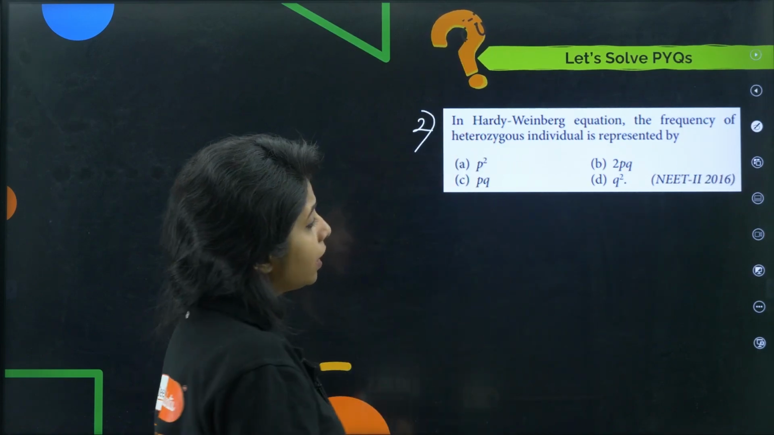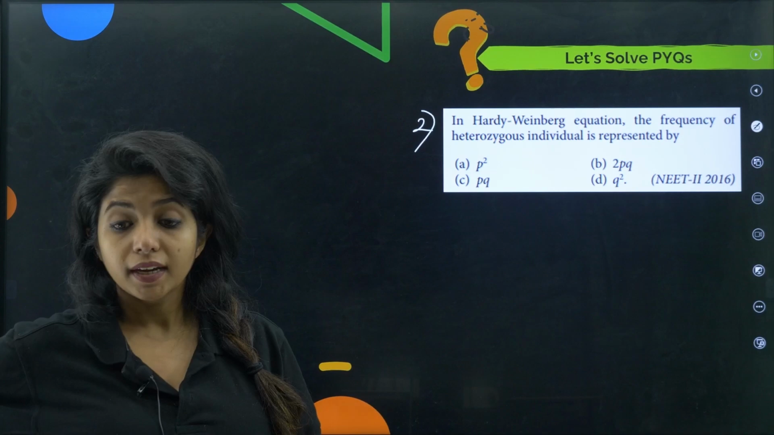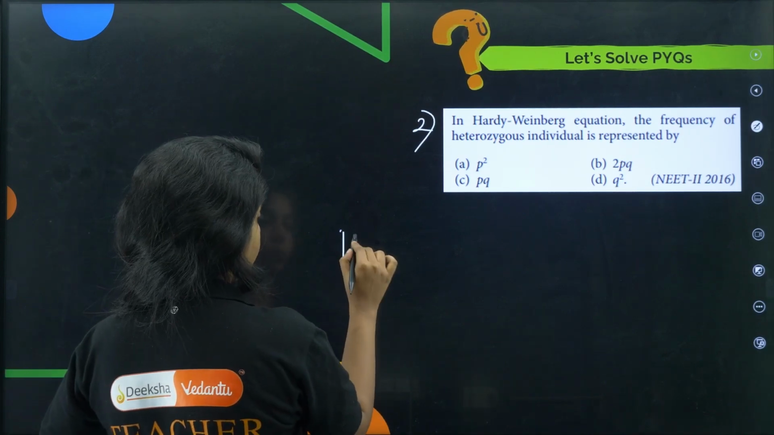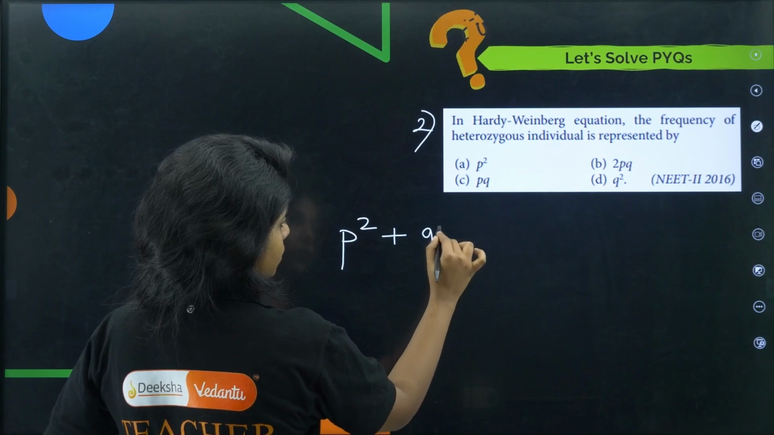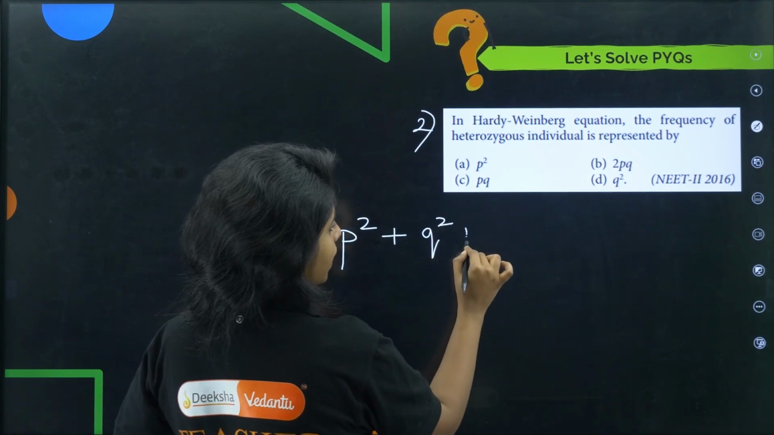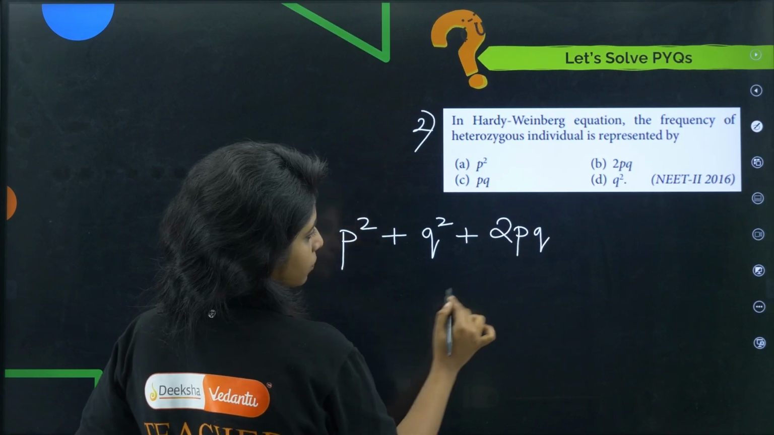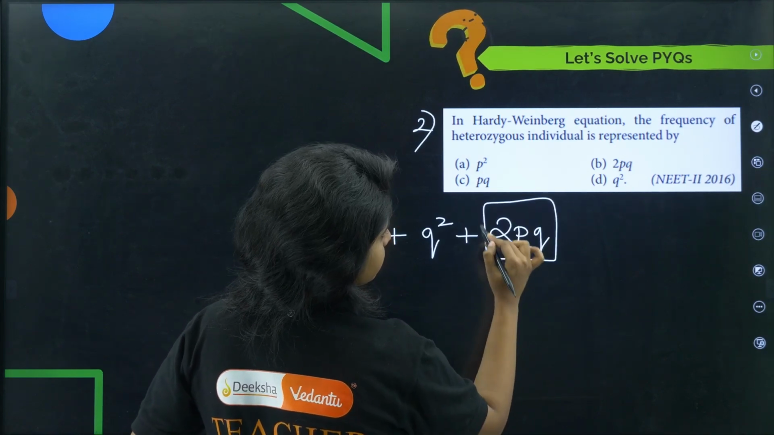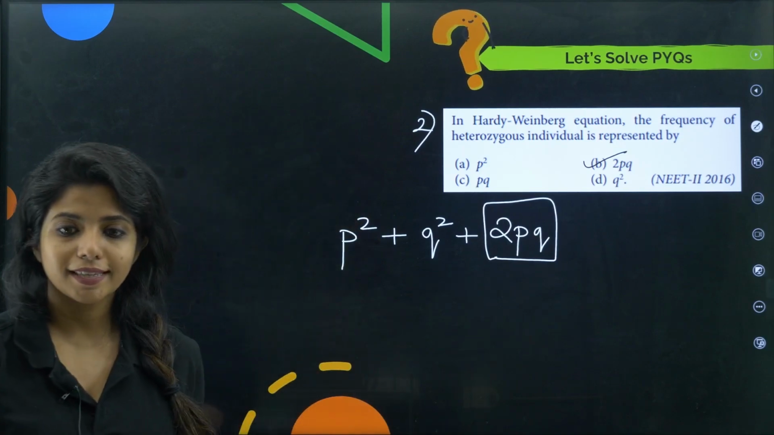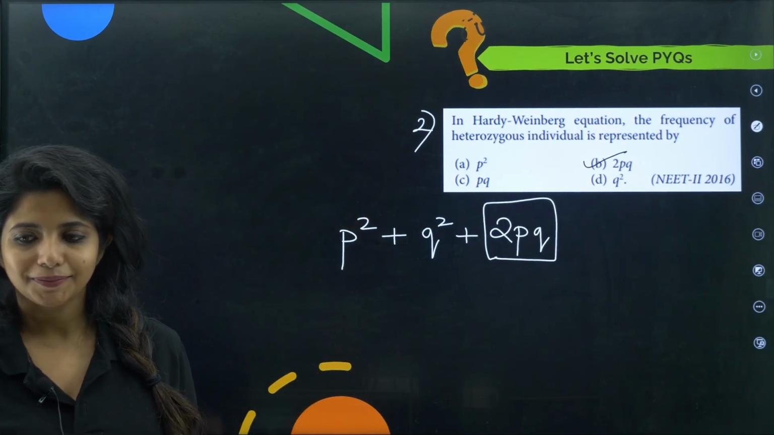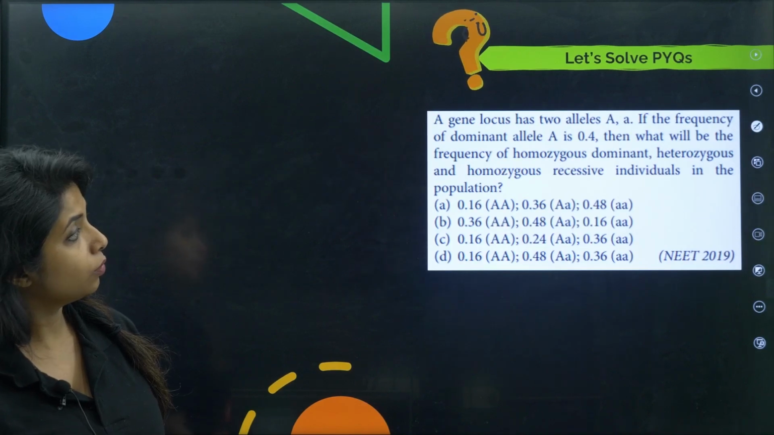Okay. In the Hardy-Weinberg equation, the frequency of a heterozygous individual is represented by what? Homozygous dominant is represented by P square, homozygous recessive is represented by Q square, and heterozygous is represented by 2PQ. This is the answer. Works? This came in NEET 2016.